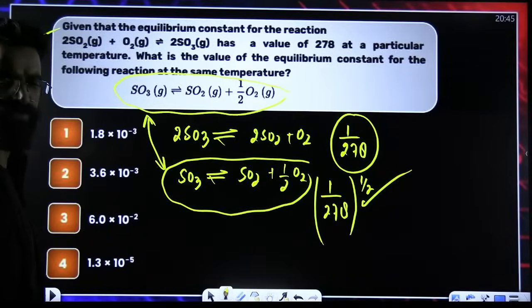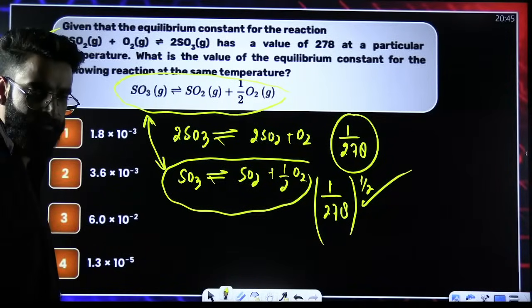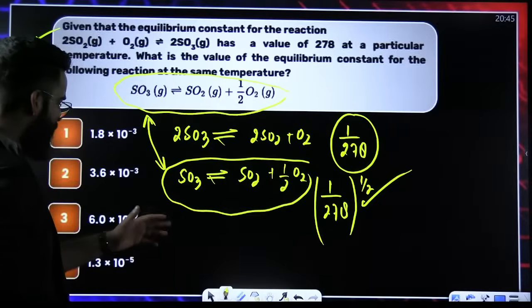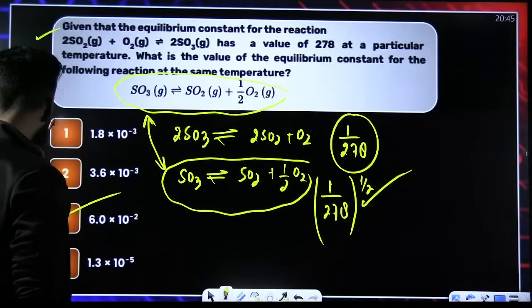Surely, I'll be coming up with one more session in which I shall be discussing all the graphs of chemistry. The answer of this question will be 6 into 10 raised to minus 2.